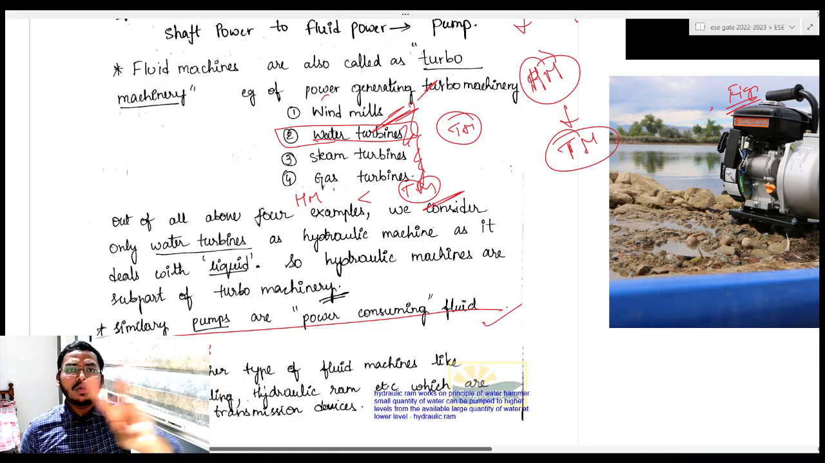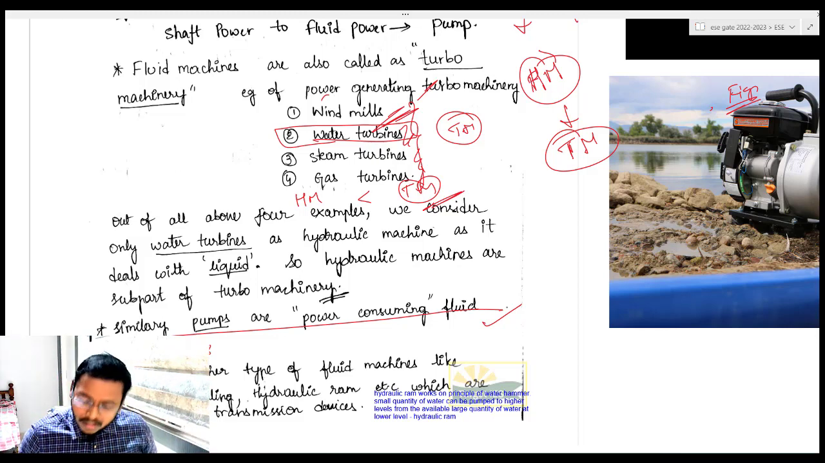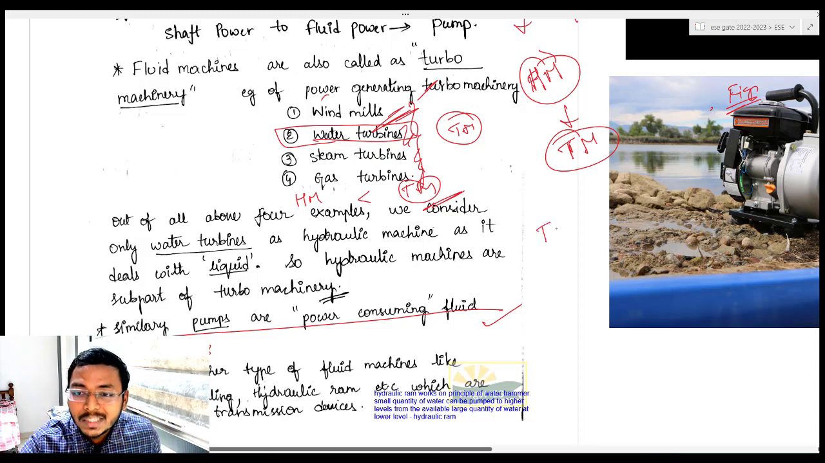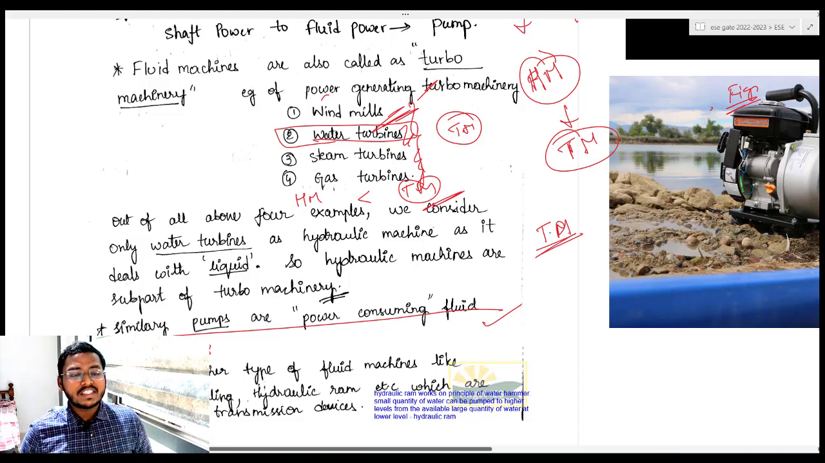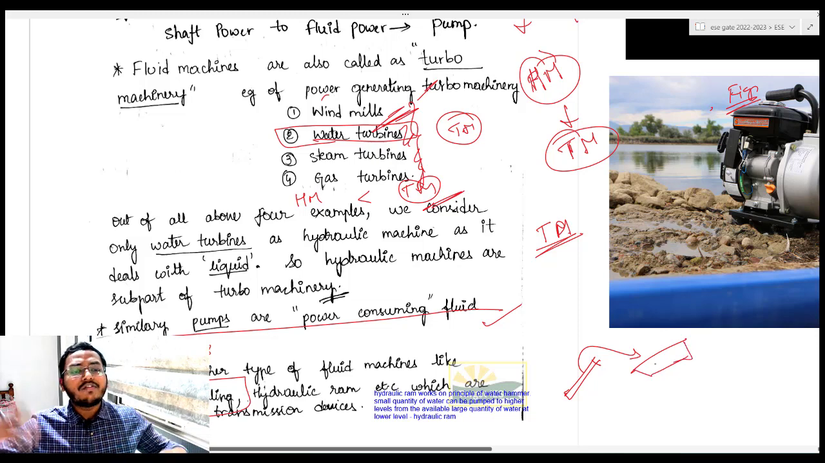So in our syllabus we have only two types of devices, energy producing and energy consuming. But in actuality there are more than this. There are also transmission devices or transmission machines, which can transfer this energy from one point to another point. So what are they? For example, hydraulic coupling. One shaft which is rotating can transfer its power to another shaft, and the other shaft will also start to rotate because of this hydraulic coupling.